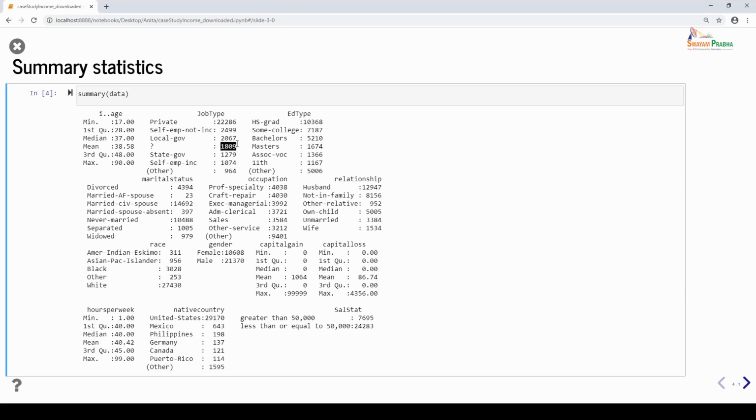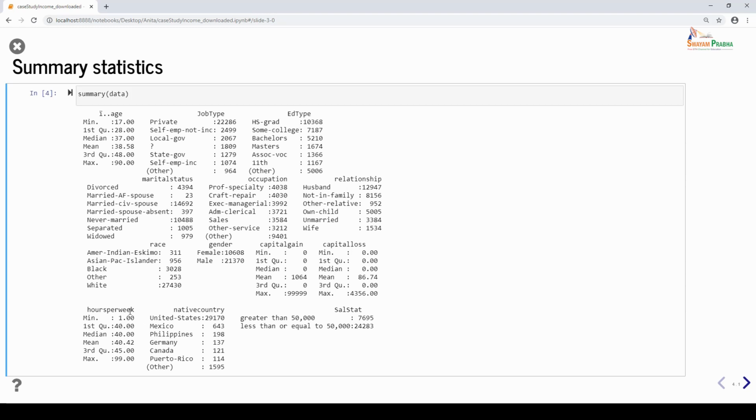There's also a question mark, which basically doesn't give you much information about the job type of an individual. Instead of missing data, it could have been encoded as question marks. So this has to be treated. We can keep a note on it and we can treat them in further analysis. 1,279 individuals are working in state government and 1,074 individuals are self-employed. And similarly, you will be able to understand the levels of other variables in your data frame.